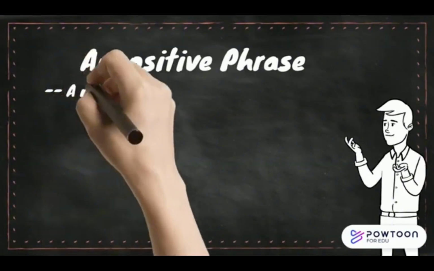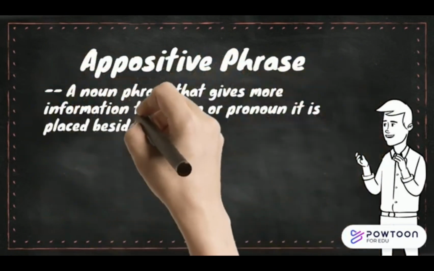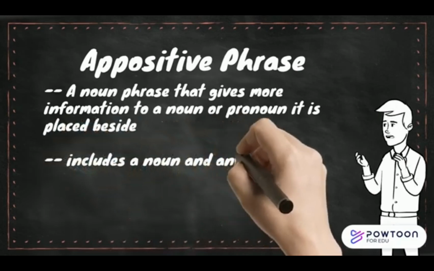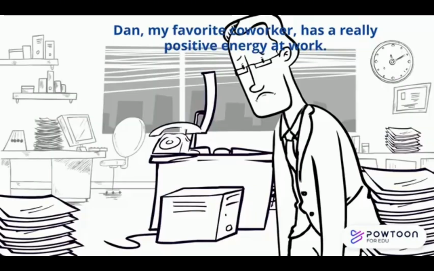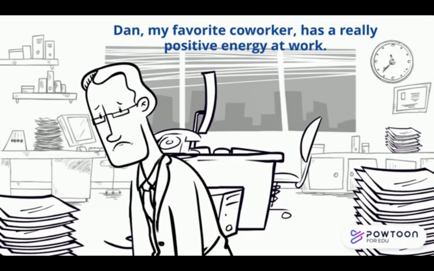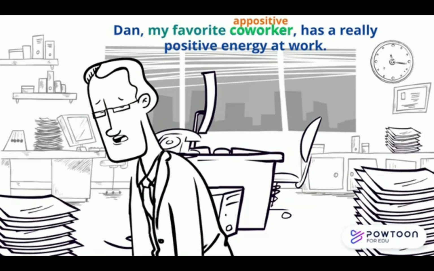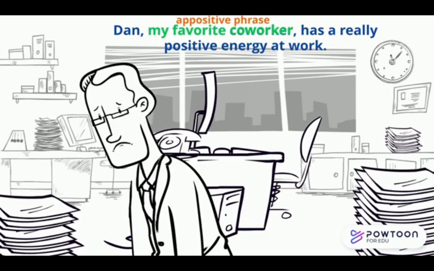A noun phrase that gives more information to a noun or pronoun it is placed beside. This includes a noun and any modifiers, such as adjectives or prepositional phrases. Dan, my favorite coworker, has a really positive energy at work. Coworker is a noun that gives more information to Dan, so coworker is an appositive. What modifies coworker? The adjectives my and favorite. So the full appositive phrase is my favorite coworker.